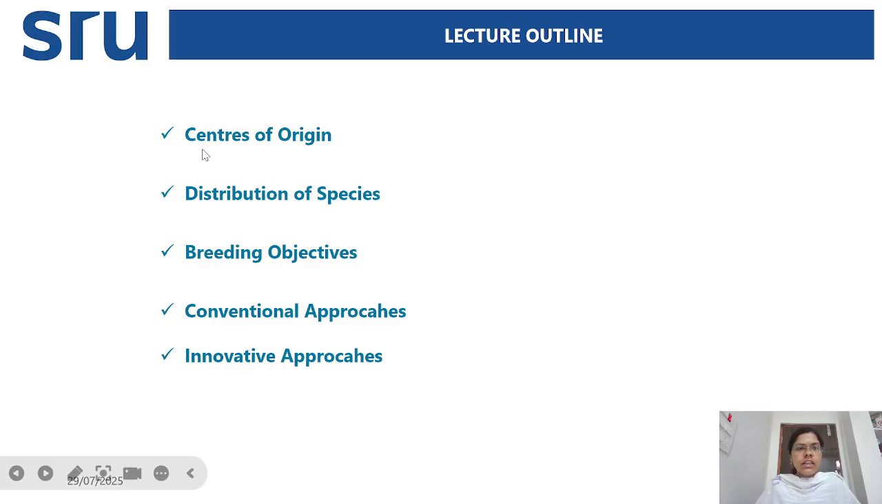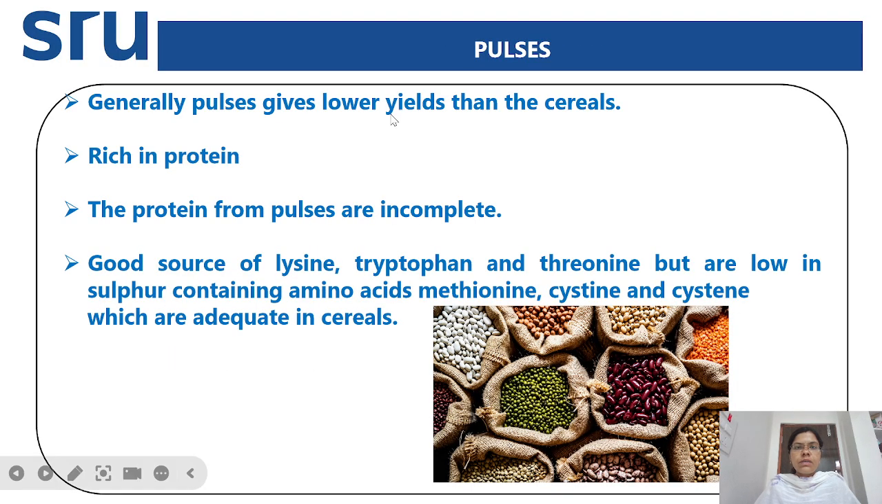It includes the centers of origin. We'll discuss the centers of origin of all the four pulses, and next the distribution of the species, next breeding objectives, and next conventional and innovative approaches, that are the breeding methods for these pulses. First, we will discuss the introduction about the pulses.